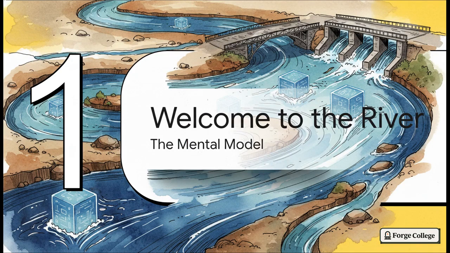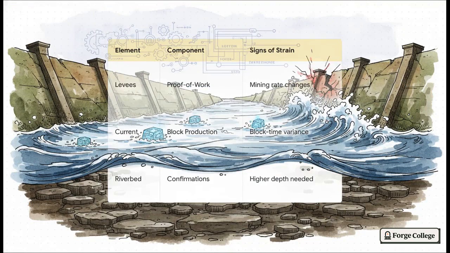Welcome to the river. Let's set up our core mental model. And this brilliantly illustrates exactly how Nakamoto Consensus protects a ledger. I want you to imagine a dynamic, massive, flowing river system. And honestly, this isn't just some loose, fluffy metaphor. The mechanics of the blockchain map perfectly onto hydrology. So in our model, the river's current is the block production rate, right? It's that relentless, steady flow of new transactions moving downstream.